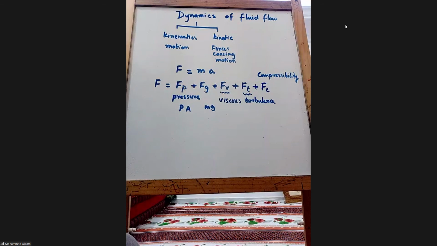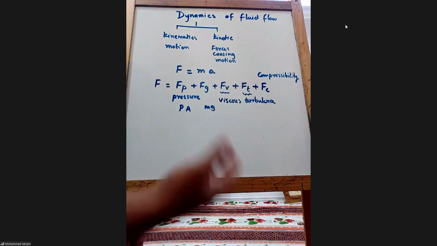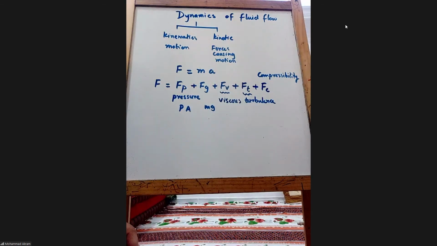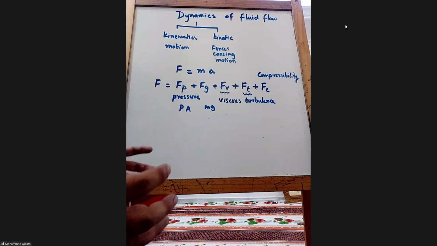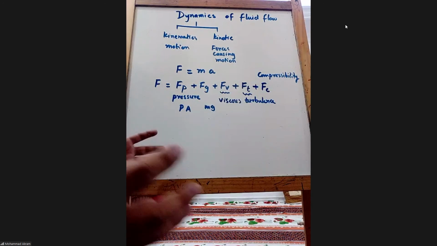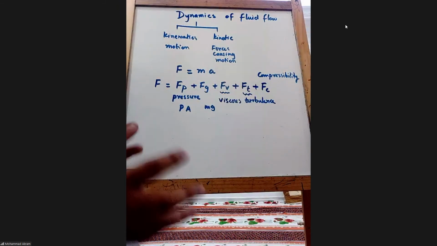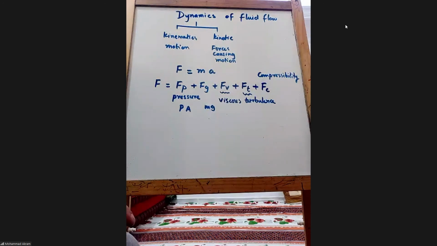Okay, but now instead of 5, if 5 more people joined them, now 10 people are fighting with each other. Don't you think that the effect will be different? So that is the case of the compressibility. So compressibility means instead of 5, now 10 molecules have come in a particular area. Okay, so their interaction will be now different.